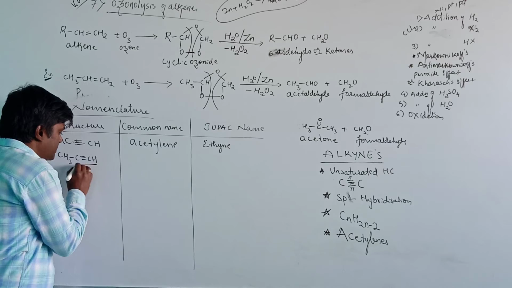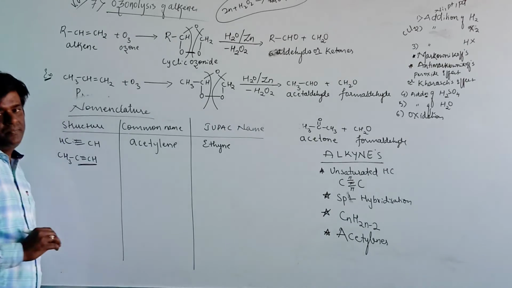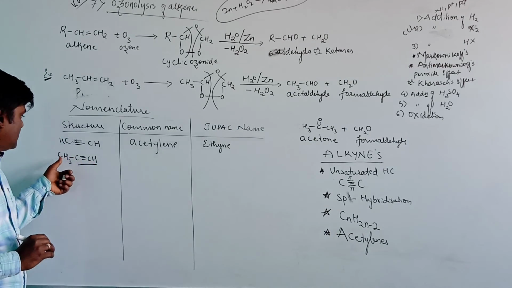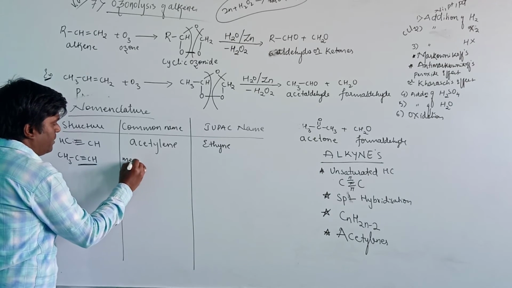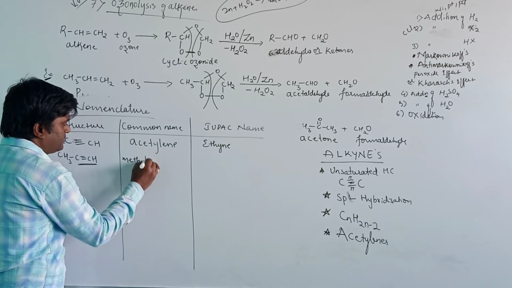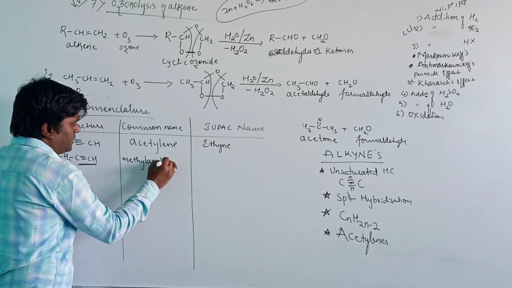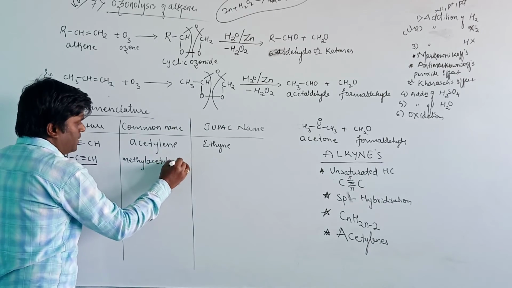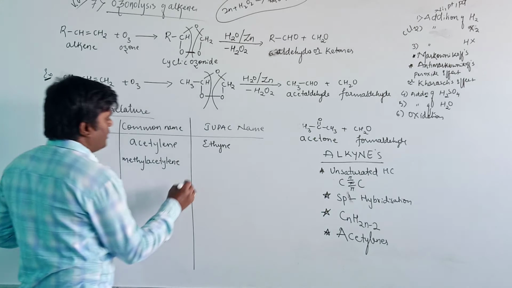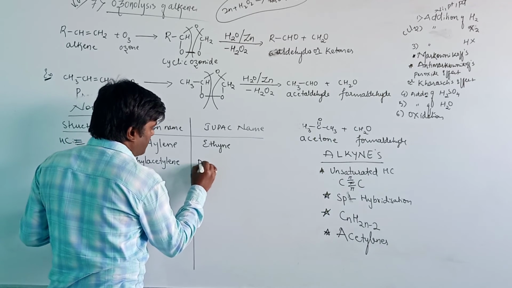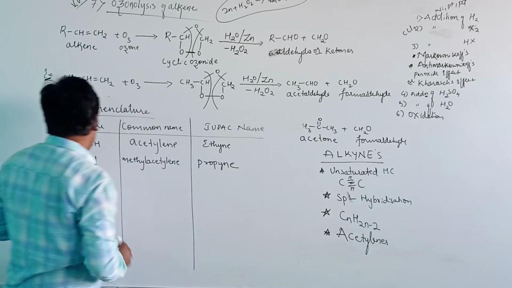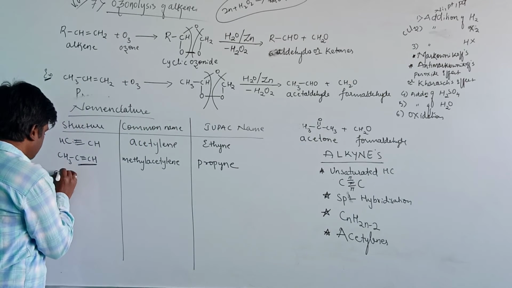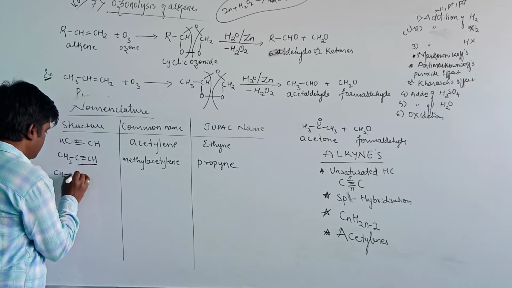This part is acetylene, and a methyl group is attached. Therefore, generally it is known as methyl acetylene, and the IUPAC name is propyne.